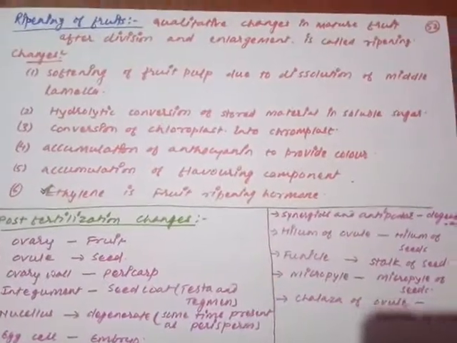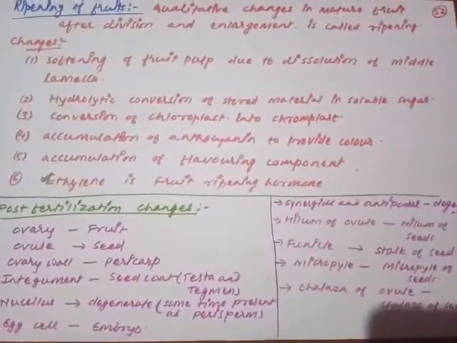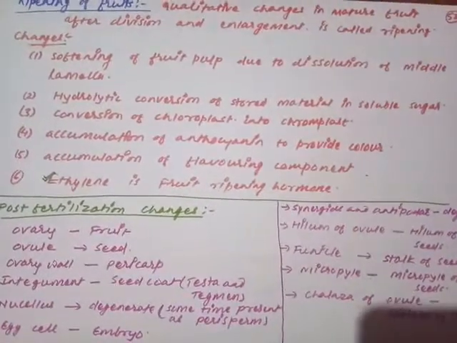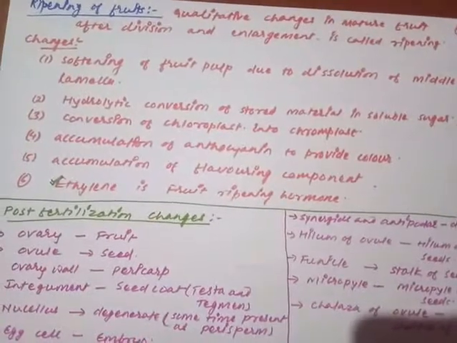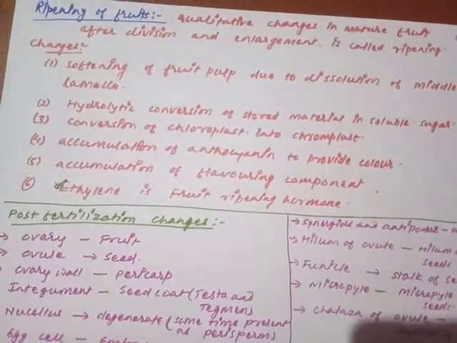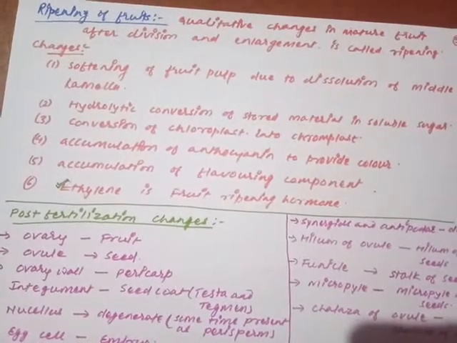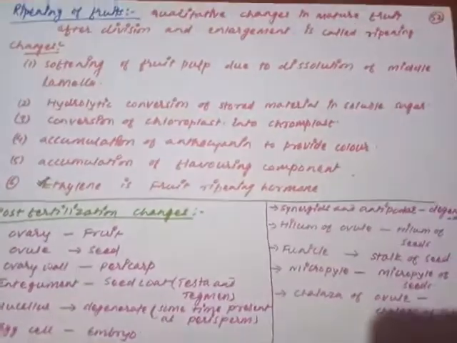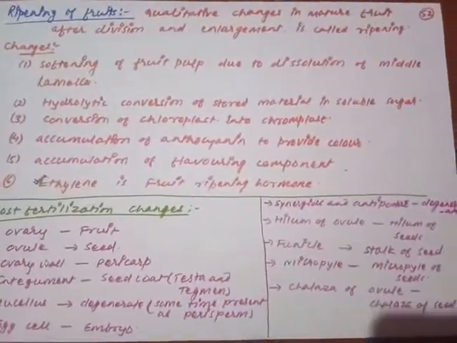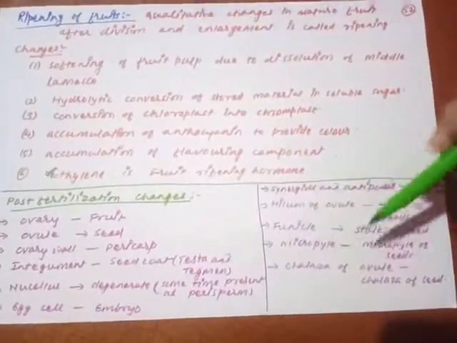Dear students, here we are just completing all the changes that occur after fertilization. From the beginning we have seen how the endosperm is formed. After that we have seen how embryogeny occurs in monocot and dicot. Then we have seen the seed development. Now finally the fruit development. Now the complete structure is completed. Remember, we have discussed all the changes summarized here. What are those changes that occur?